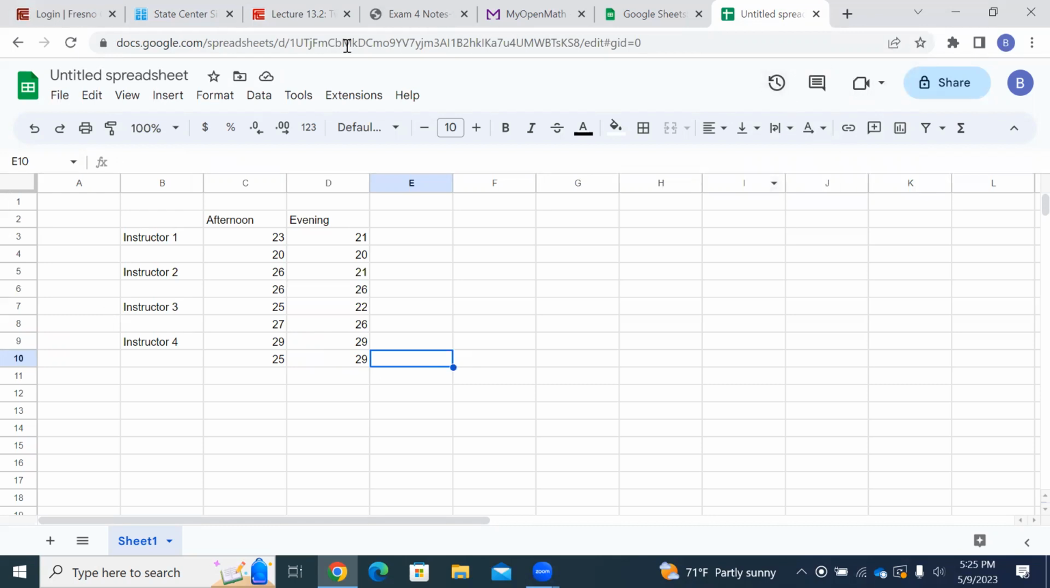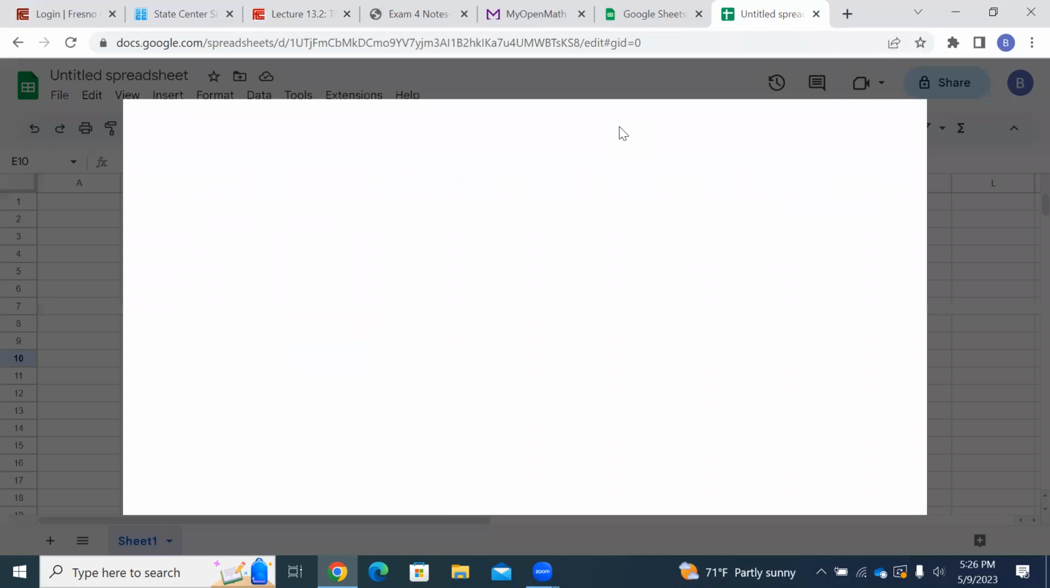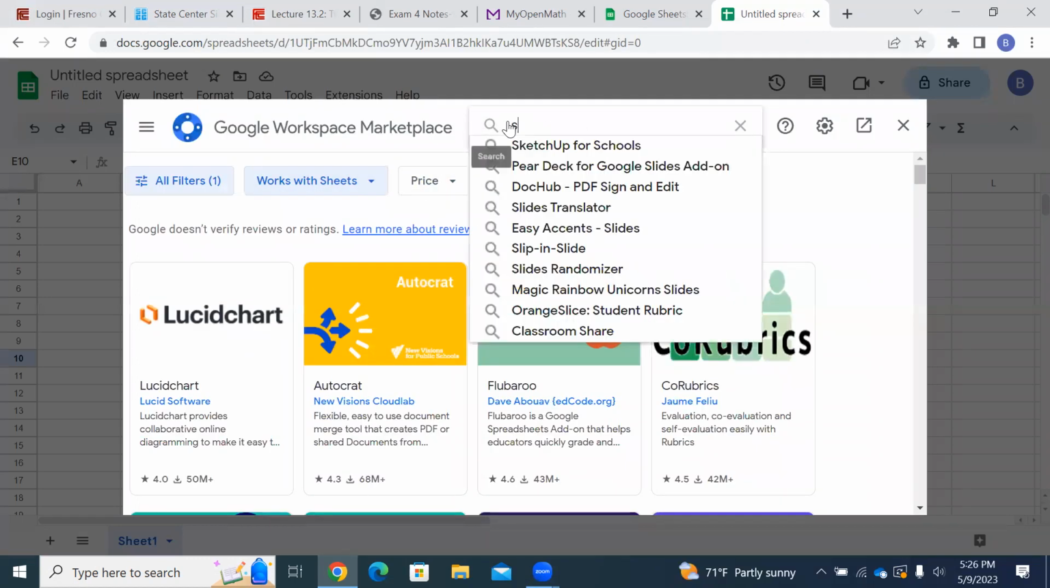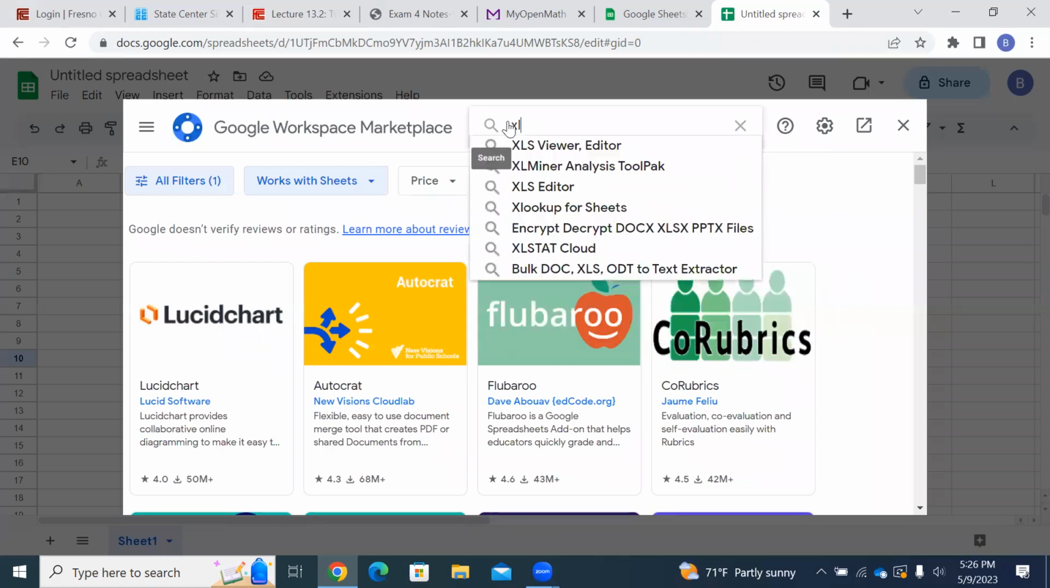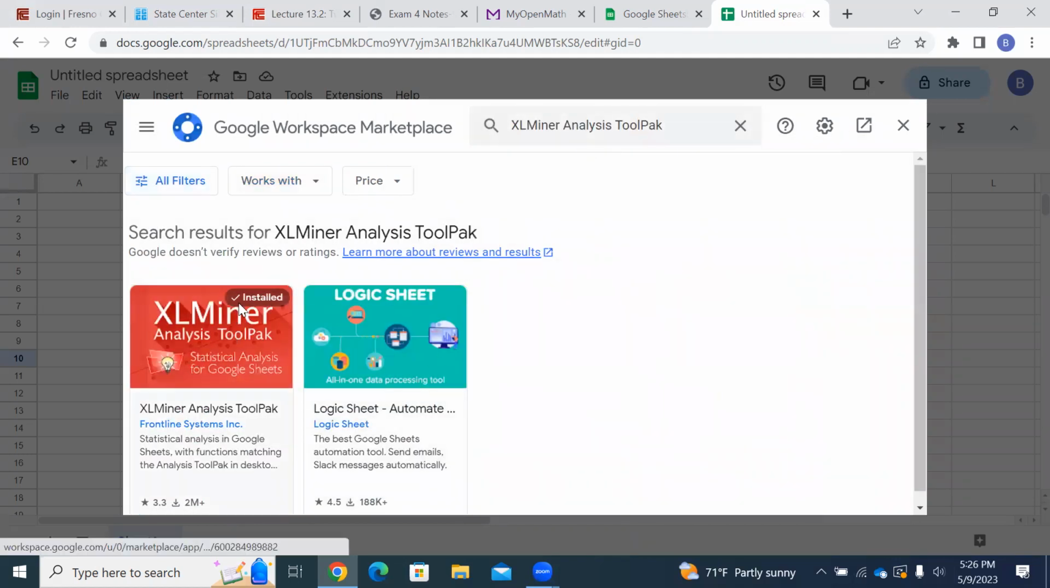So how we're going to do it is you have to come up here under extensions and click add-ons. If you don't already have Excel Miner Analysis ToolPak down here, I've already got it because I've already downloaded it. But if you don't, you click on add-ons, say get add-ons. And when this pops up, go up to the search and type Excel. There it is, Analysis ToolPak. That's the one you want. Click on that. It'll pop up right here. Mine's already installed, and you can install it for free.